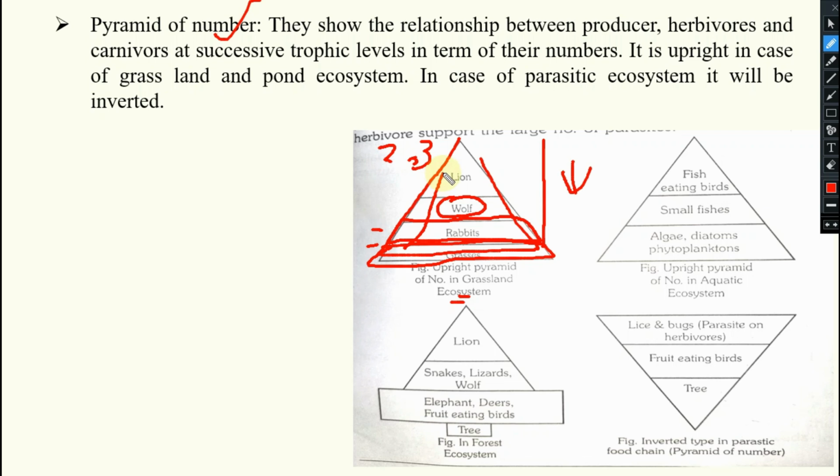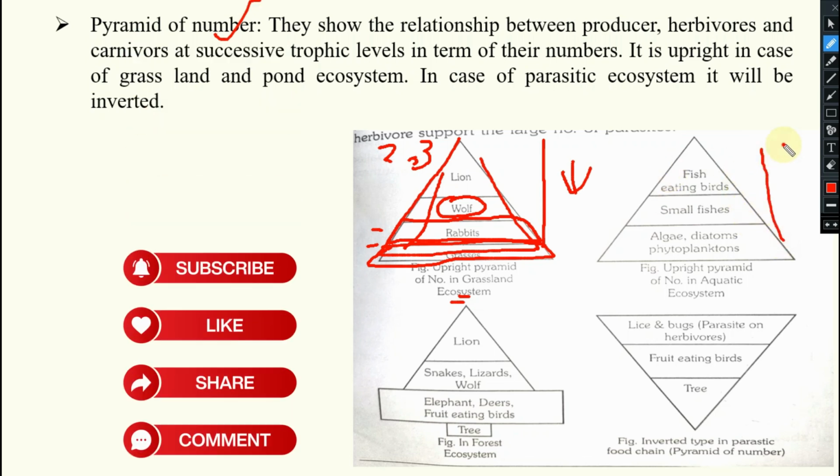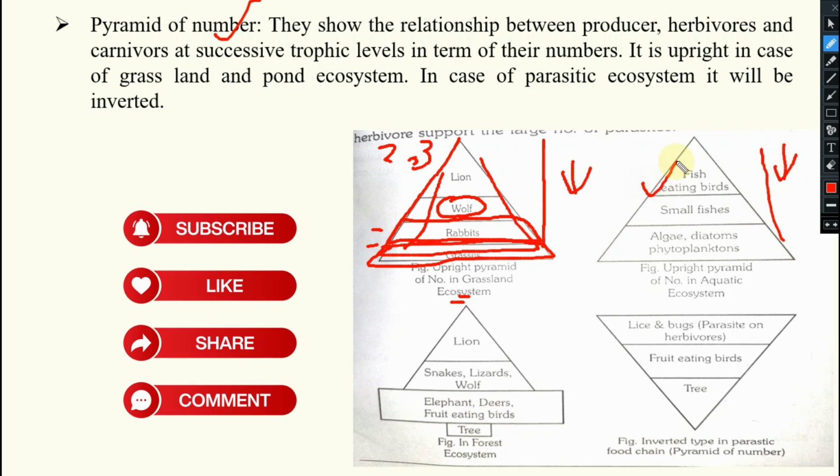Similarly, in an aquatic ecosystem also, so many algae will be there. On this, a few fish will feed. On these, bigger fish will feed. On those, a single shark will feed. The population is decreasing here as well. That's why this is also upright.